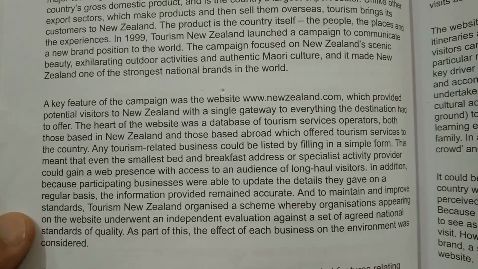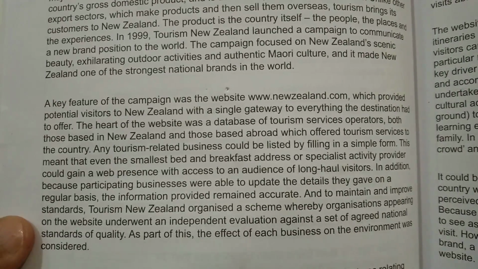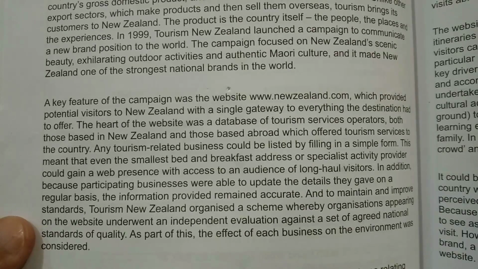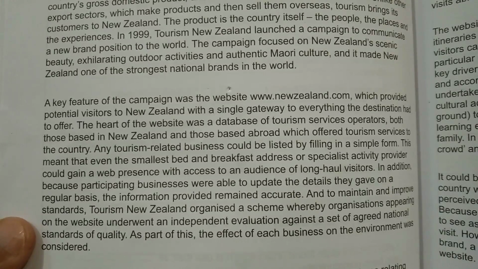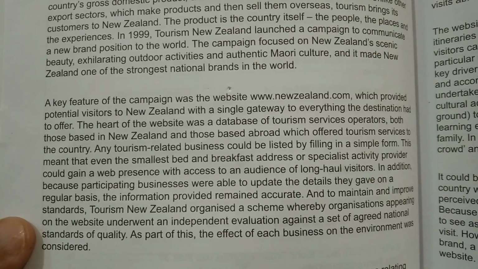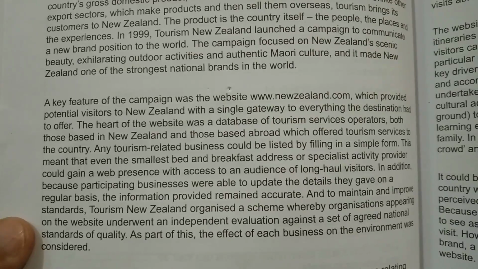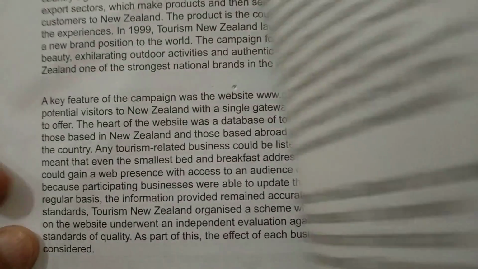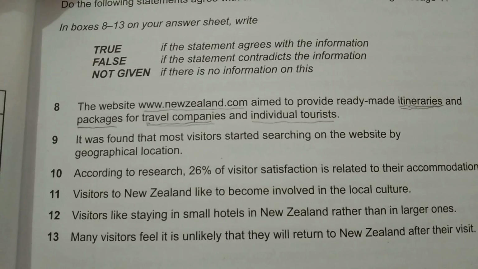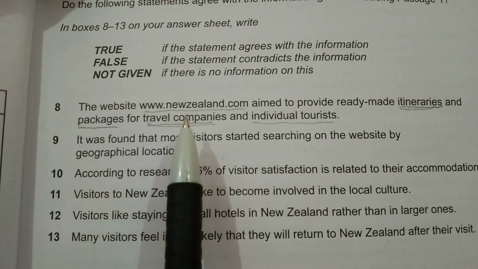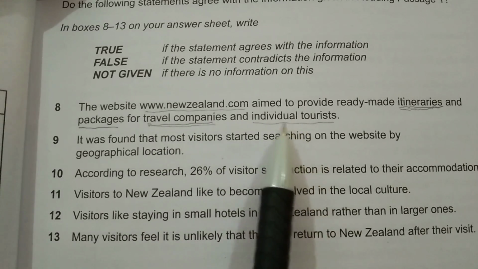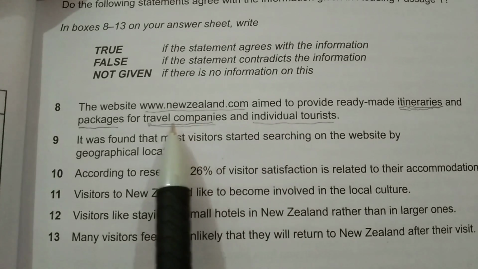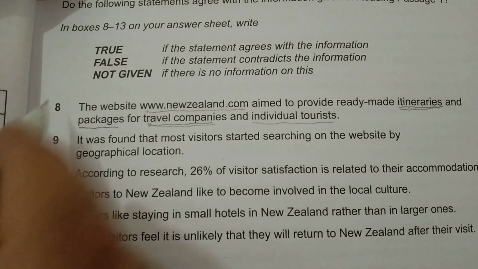So the information given over here says that the details are there only for the possible visitors. There is nothing to offer to the companies. The detail of the companies, the database of tourism services operators, is available, but that is also for the tourists. And here our question says that at the website the information is available for travel companies and individual tourists. But the information is only available for individual tourists, not for the travel companies. So the answer is false.